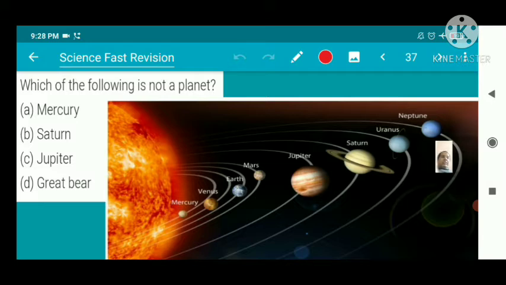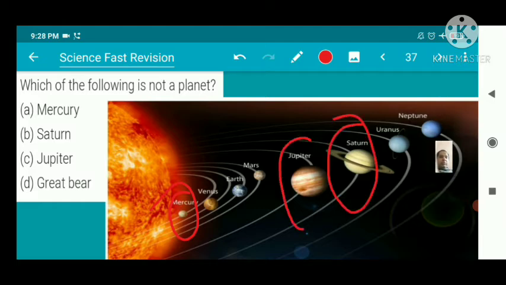Which of the following is not a planet? Here you can see that among all the options given, Mercury is present, this is Mercury, Saturn, this is Saturn, Jupiter is given here. So Great Bear is absent, so this is our answer.